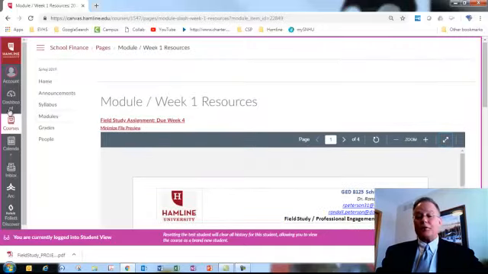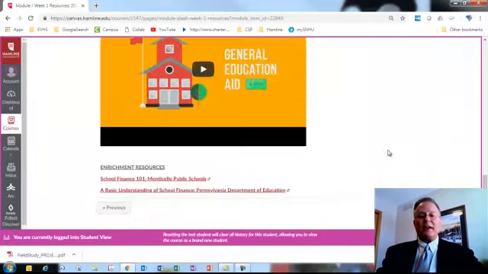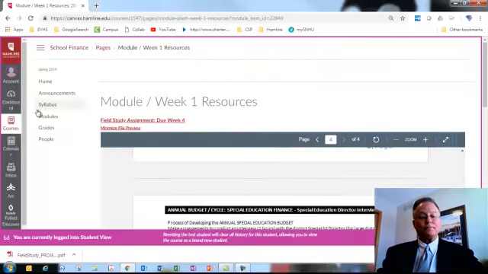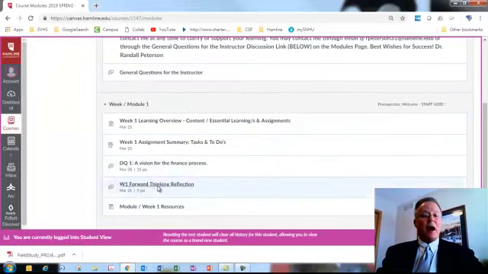At the very bottom of the screen, you'll notice that there is no more next. We're at the end of the modules for that week. We'll go back to the module tab and you'll see those items. Hopefully that gives you an idea of how Canvas works. It's a very user-friendly tool.